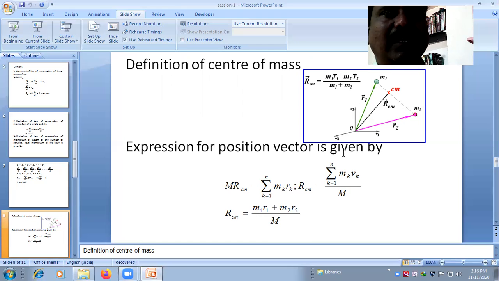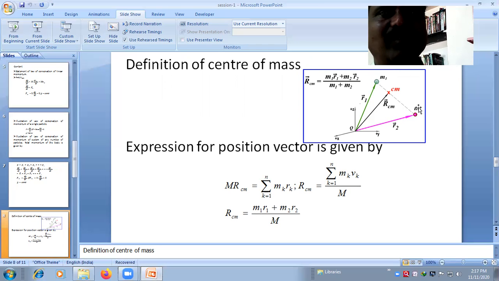So in general, this is the expression for the positional vector of the center of mass of the system of particles.